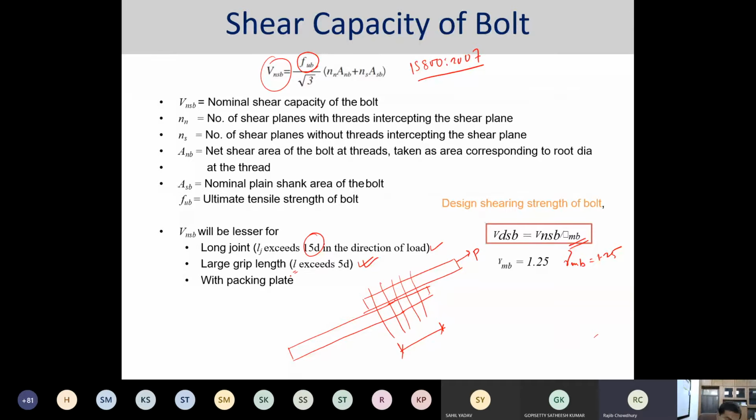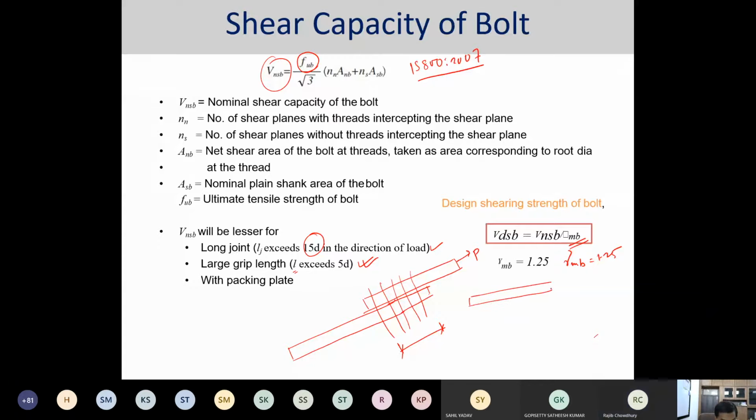Similarly for the packing plate, in the last class I showed some packing plate, but some of you raised some questions over there. The packing plate should be in the middle? Yes, it could be in the middle, it could be the other way around, whatever I presented in the last class. Let us look into the same thing.